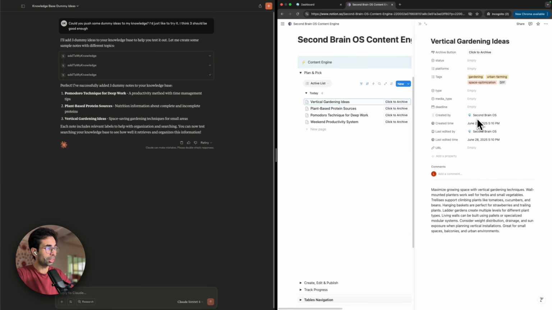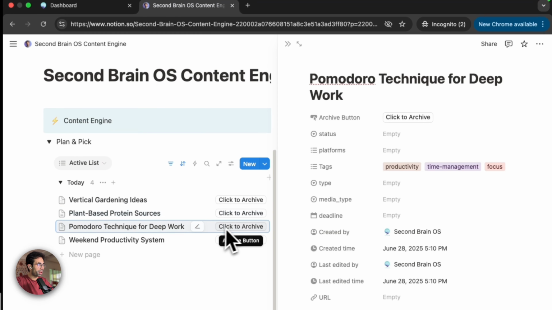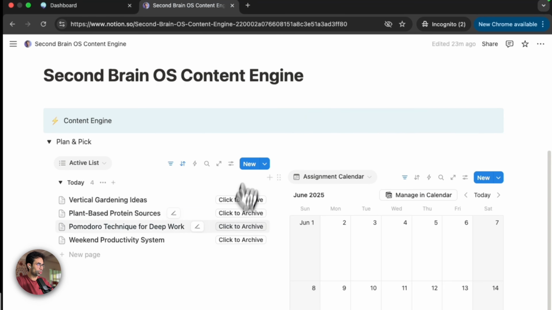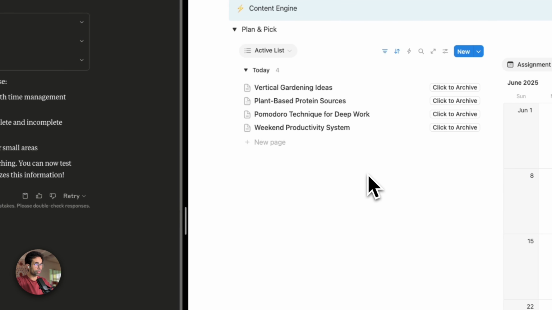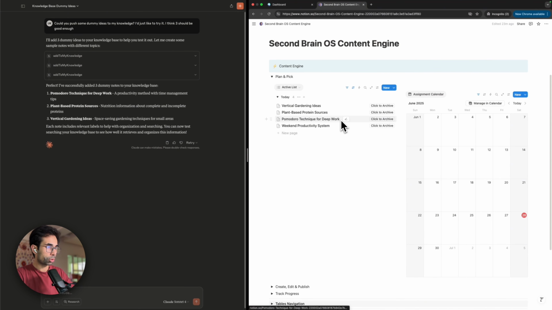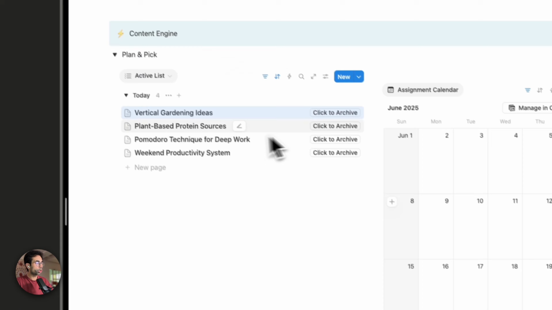You can see they were indeed created by the second brain OS, or via the second brain OS to be more precise, and tags were added as well. So while tags don't really matter, it's just a nice to have, which is over here, right? Now, when you get content landed inside of this interface, you have two options. Either you want to drag it to the calendar and assign it to yourself, right? Or you want to archive it.